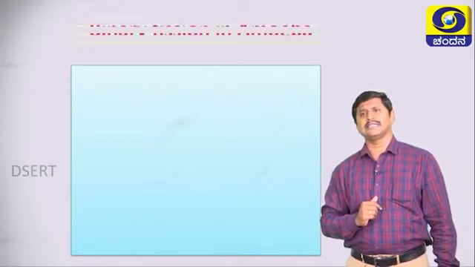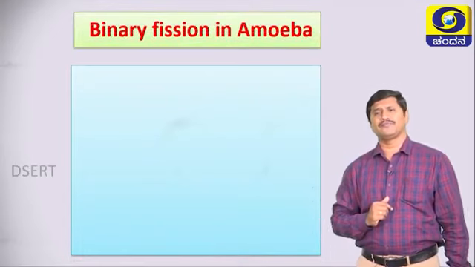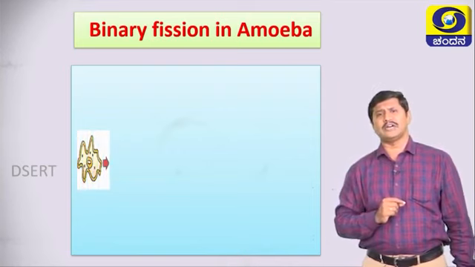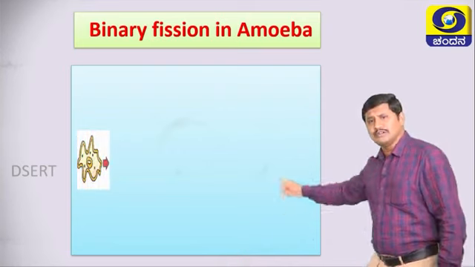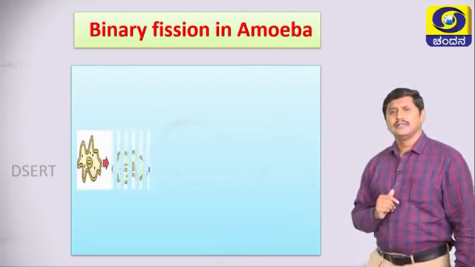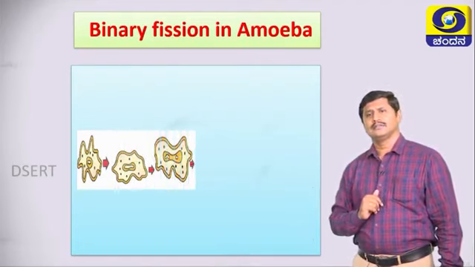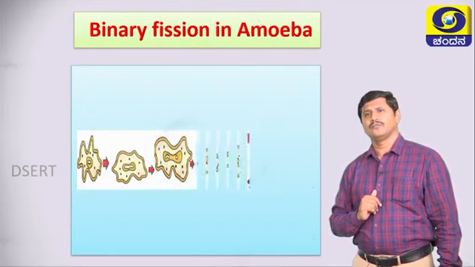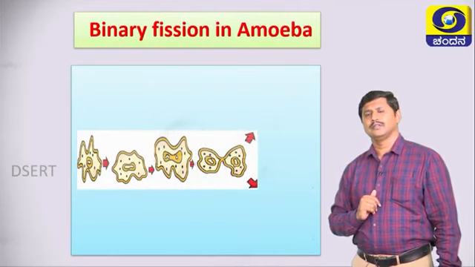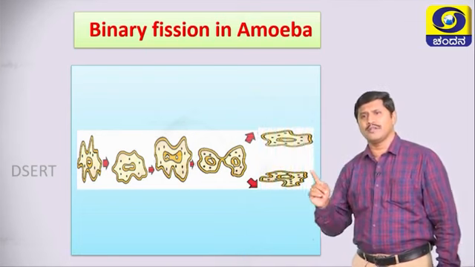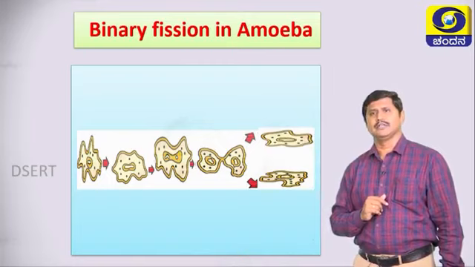Let us see binary fission in amoeba. Look here, this is the parent body. It has a cytoplasm and nucleus. You observe. Then the second step, then the third step, fourth step and fifth step. Finally, a parent body divides to form two individuals.